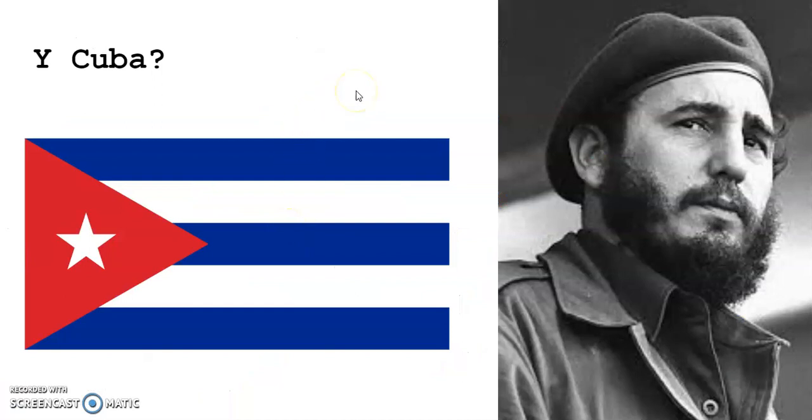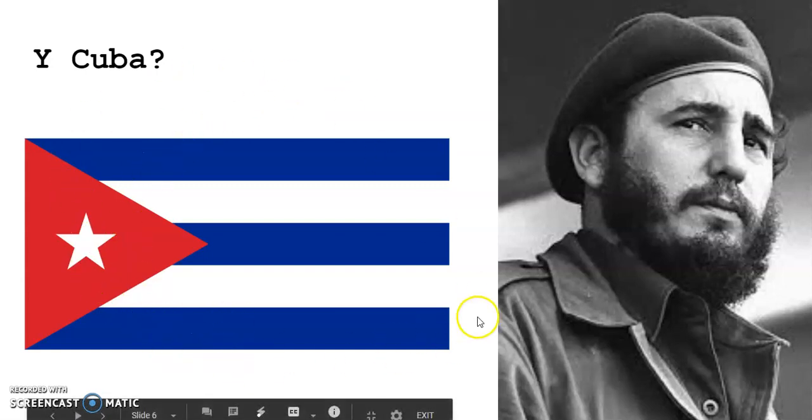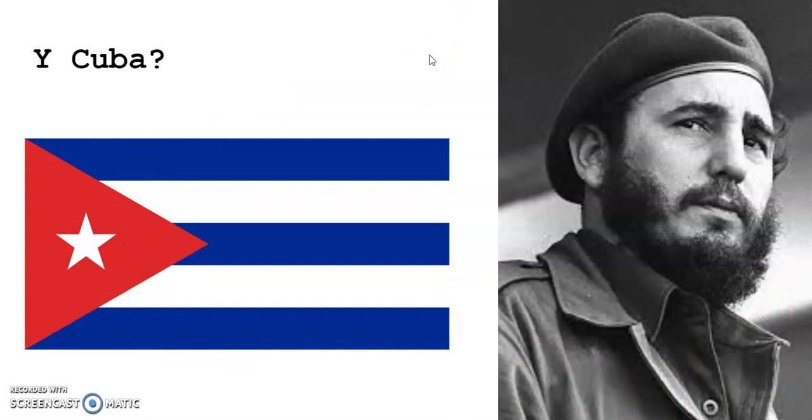So Cuba is an interesting country for a few different reasons historically. If you take a look on the left, we have the Cuban flag, and on the right, we have a man named Fidel Castro. So why is Cuba important for us to understand the Cold War? Prior to Fidel Castro, Cuba had a government that was aligned with the United States. They were friendly with the US. We've been friendly with them for many years, ever since they got their independence from Spain. The United States has been partners with Cuba.